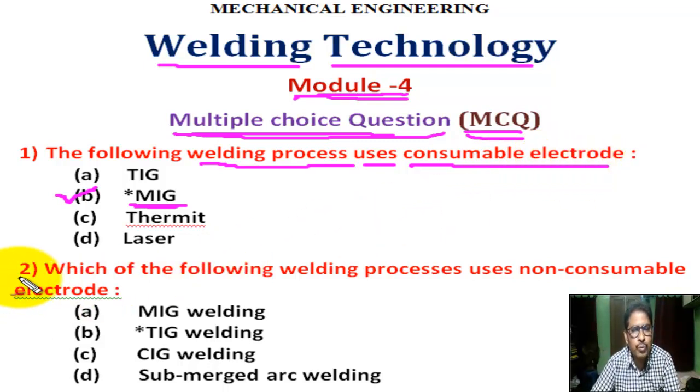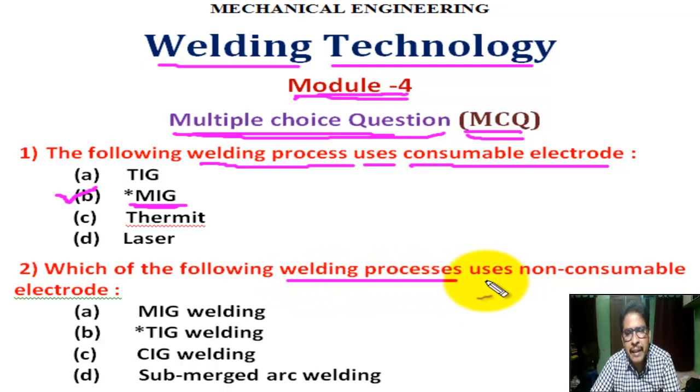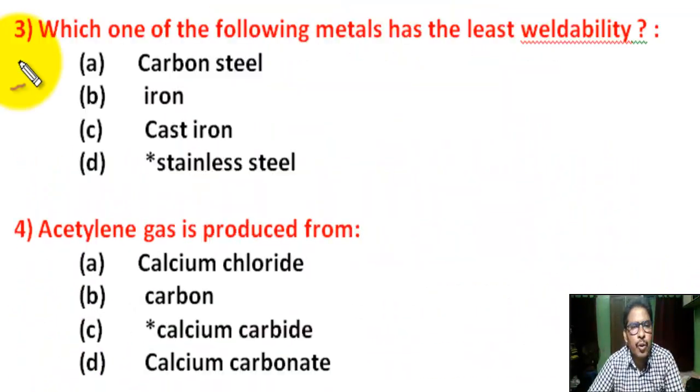Question number 2. Which of the following welding processes uses non-consumable electrode? There are 4 options. Correct answer is TIG welding. Correct answer is B. TIG welding. In TIG welding process, non-consumable electrodes are used.